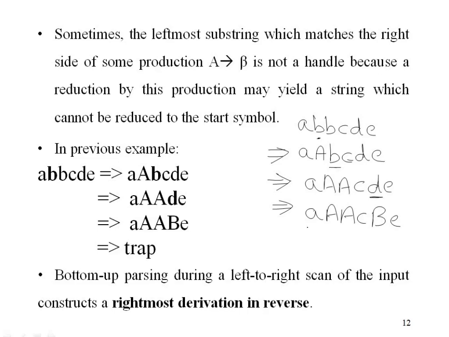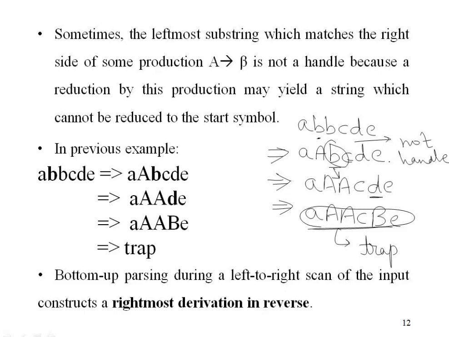Now we are trapped at this state because we have nothing in the given productions, nothing like that in the RHS of the productions. So we can't reduce it. So this is a trap state, which means that this B was not a handle. This B was not a handle. So we tried to reduce this B with capital A. This was the mistake that we performed.